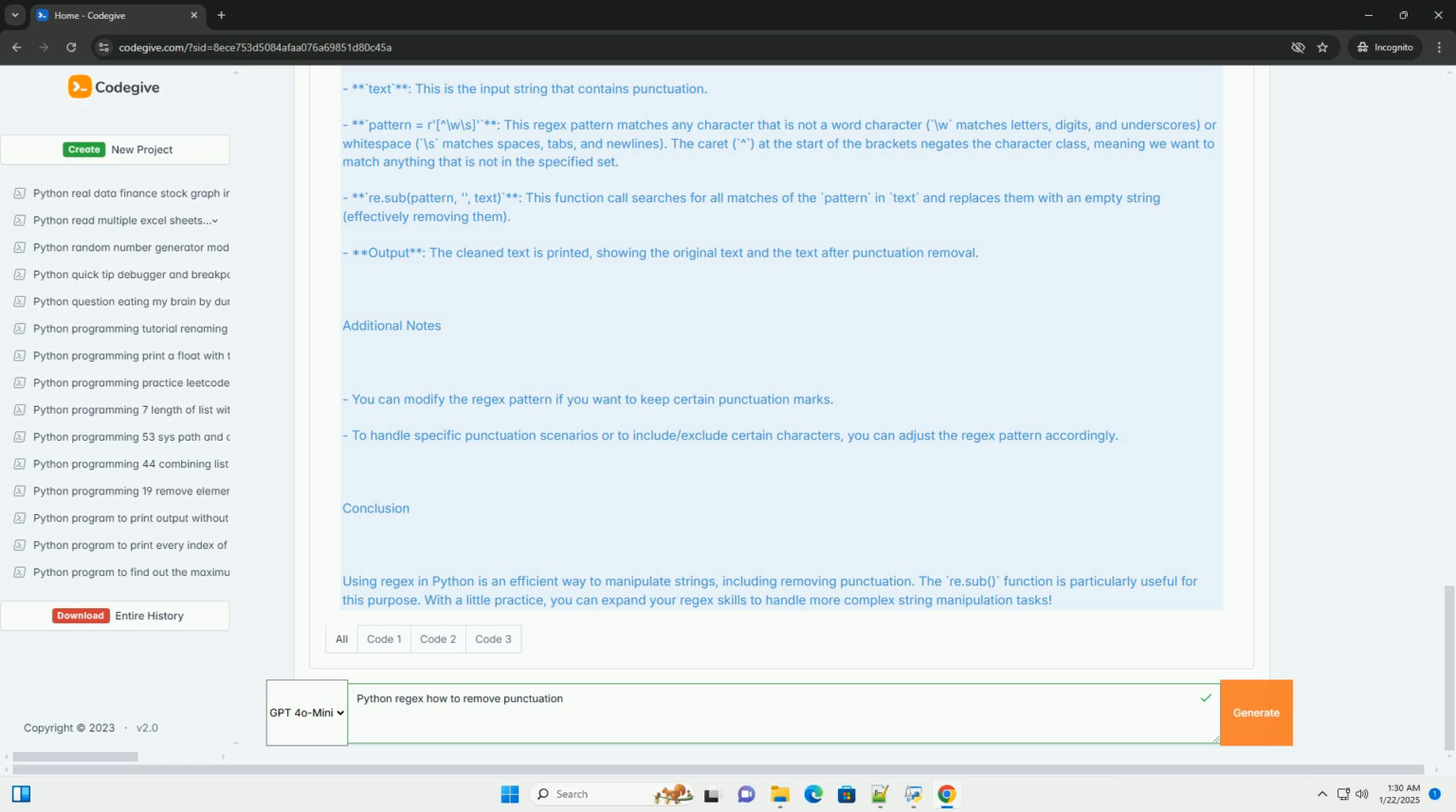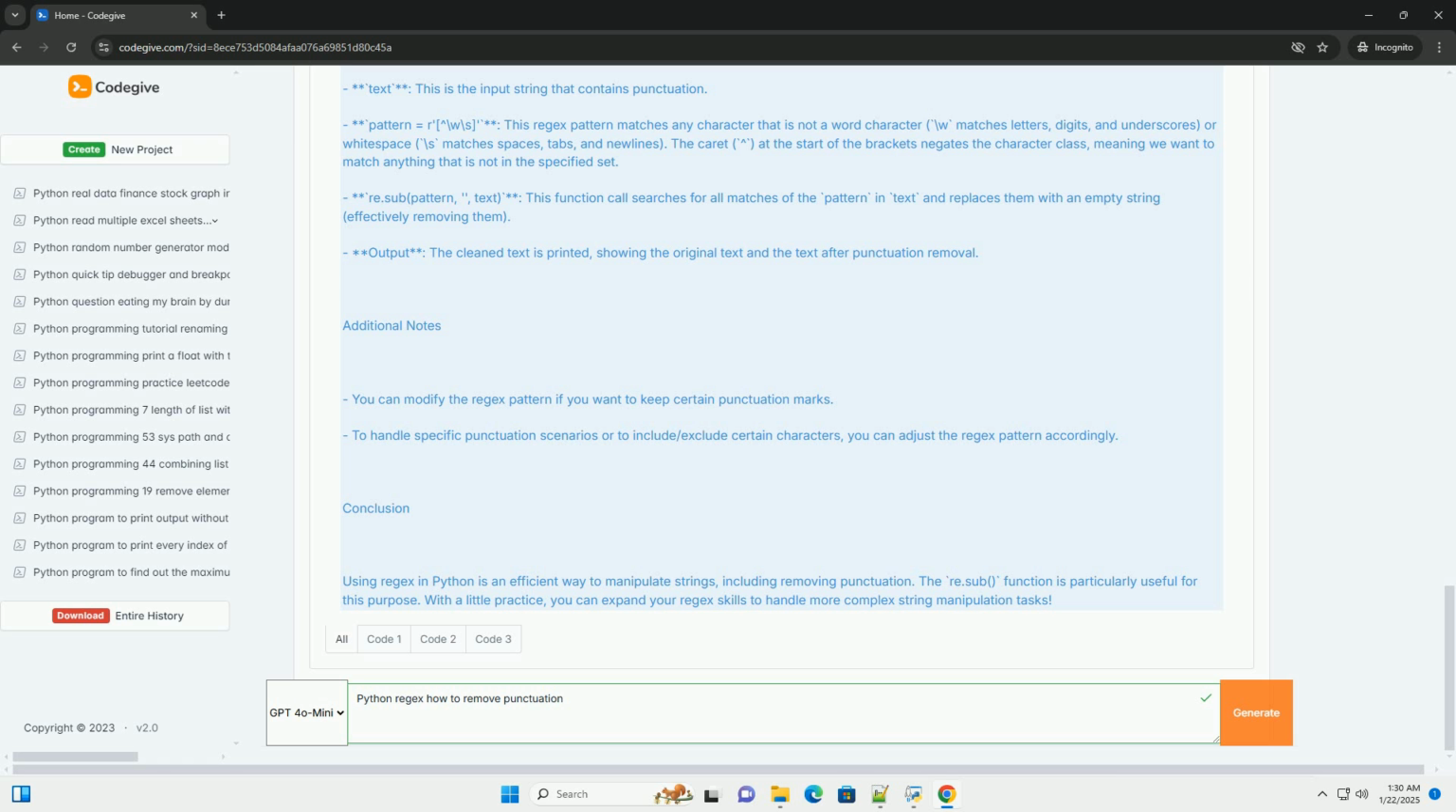re.sub(pattern, '', text). This function call searches for all matches of the pattern in text and replaces them with an empty string, effectively removing them. Output: the clean text is printed, showing the original text and the text after punctuation removal. Additional notes. You can modify the regex pattern if you want to keep certain punctuation marks. To handle specific punctuation scenarios or to include or exclude certain characters, you can adjust the regex pattern accordingly.